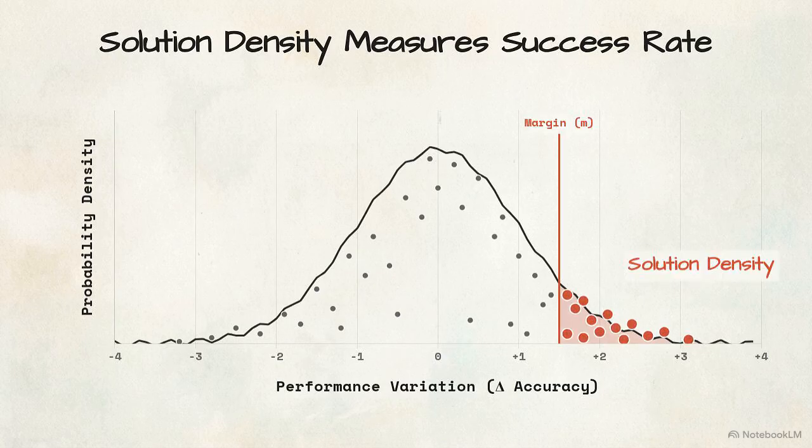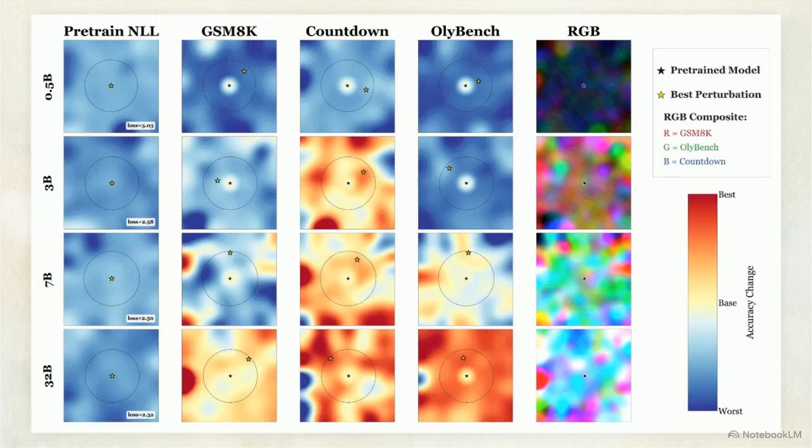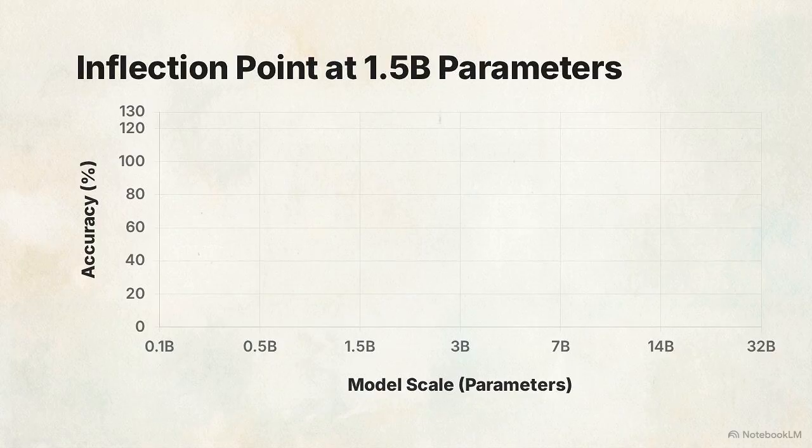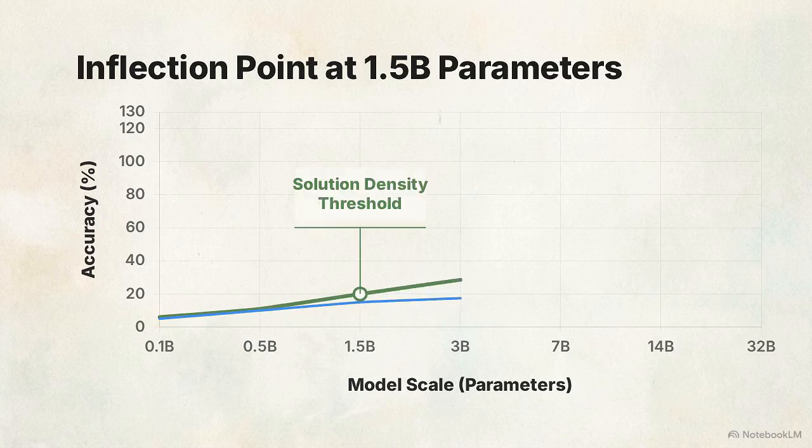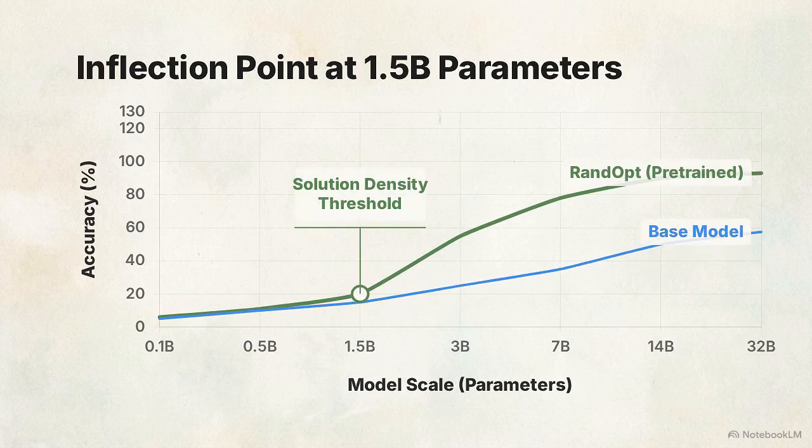These 2D accuracy landscapes show Qwen 2.5 weight spaces. Red indicates accuracy gains, blue is degraded performance. At 0.5 billion parameters, pre-trained weights sit on an isolated peak surrounded by blue. Scaled to 32 billion, the topography flips, inhabiting a dense red basin of task experts. Tracking model scale against Countdown accuracy reveals a sharp inflection point at 1.5 billion parameters, the exact threshold where weight space becomes dense enough for random guessing to work.